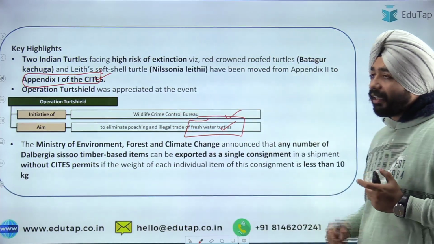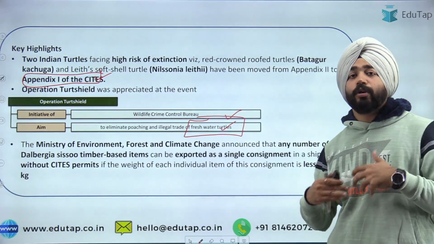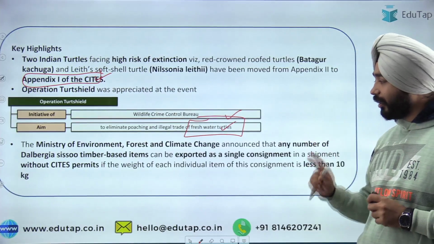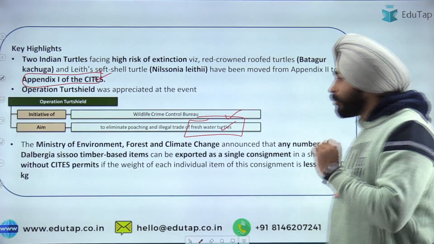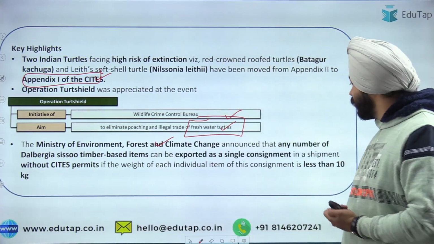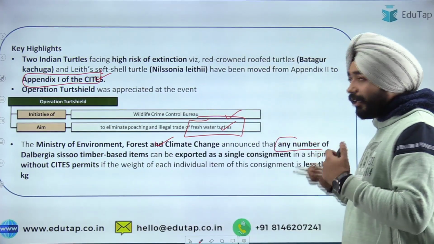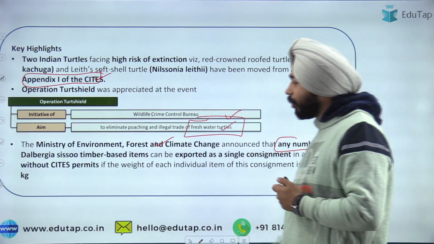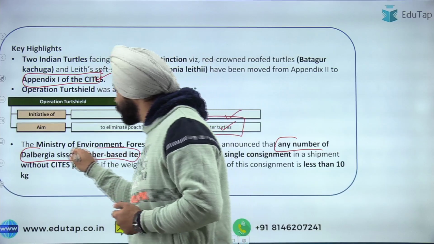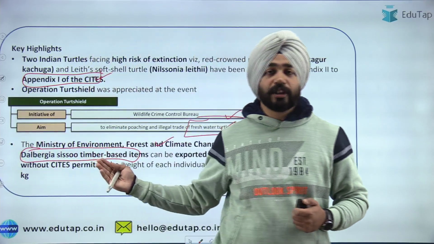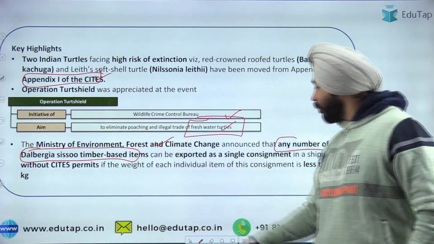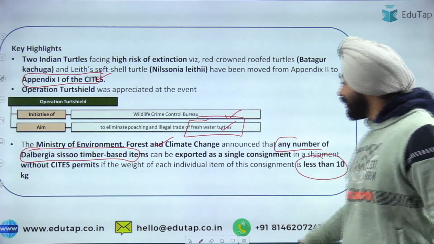Now one very important thing that has been discussed here to promote employment in India is the furniture sector. In this COP, the Ministry of Environment, Forest and Climate Change has announced that if a trader has any number of consignments of Dalbergia sissoo timber based items, the name is not that important, but what is important for us is how much consignment can be taken.